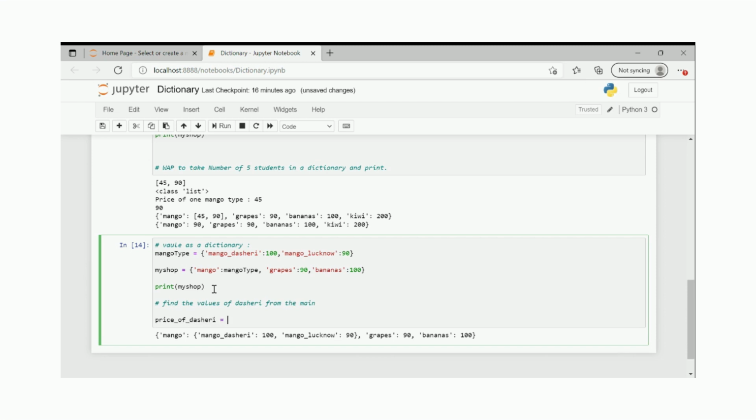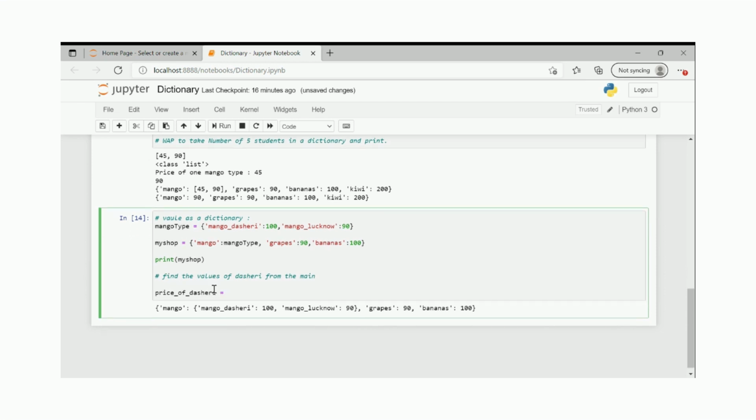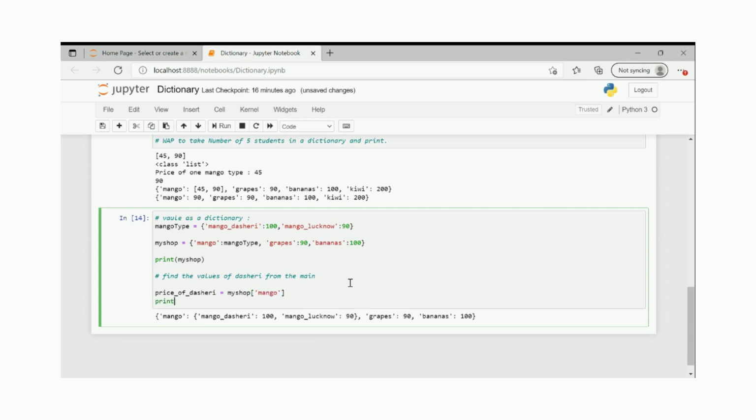So guys, remember, you have to consider the naming convention of how to declare and how to use a variable, right? Price of the sherry equals my shop. My shop is a primary dictionary, and then my shop of mango. You will get price of the sherry.